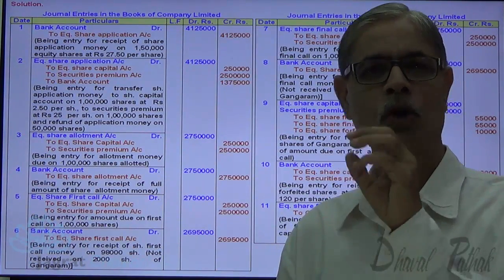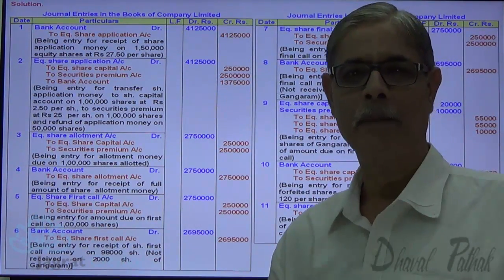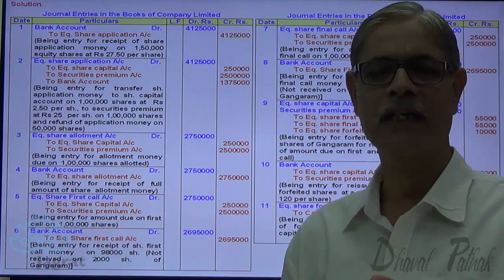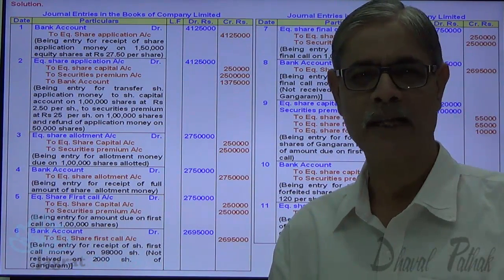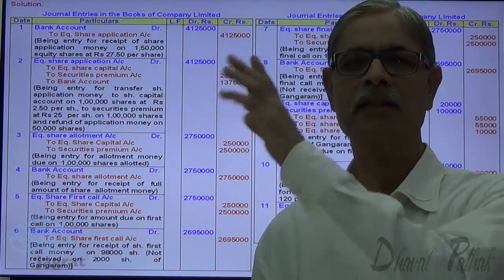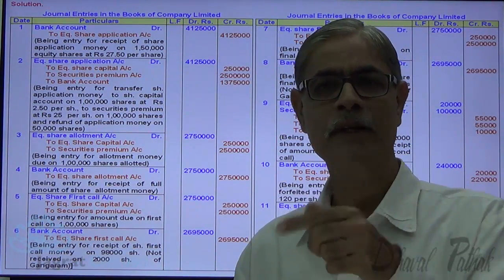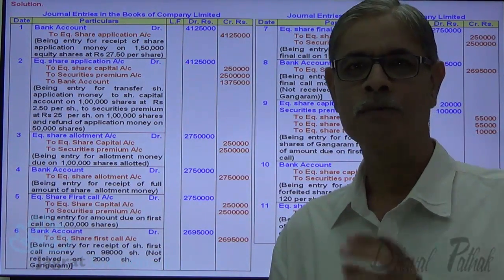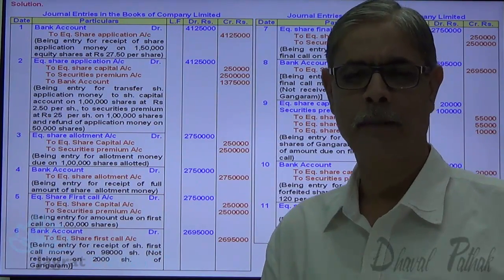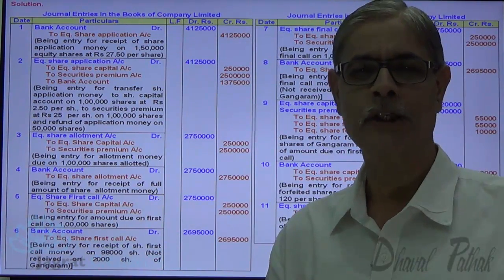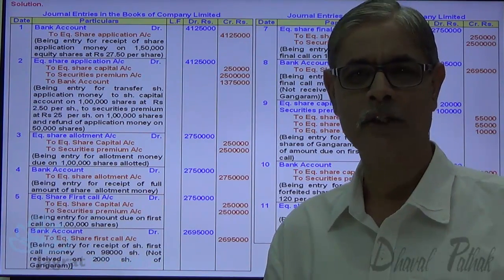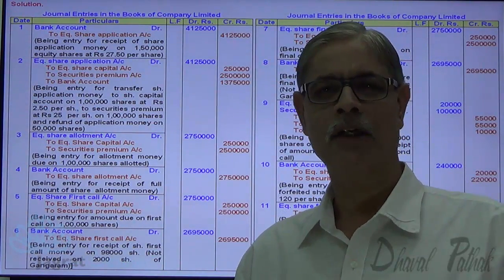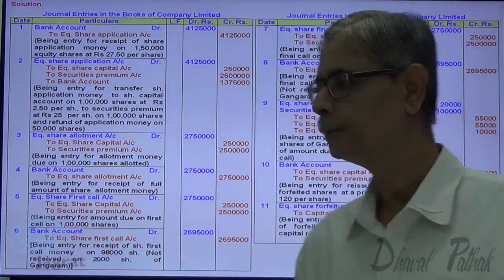That security premium not received will be debited to security premium account, because it was credited on due basis and for the amount due but not recovered, the account gets debited. Over and above, the security premium that we have received at the time of reissue of shares, 110 per share on 2,000 shares reissued, also gets credited to security premium account. After writing all these entries, we have to find out the balance of security premium account, that will appear in the balance sheet under reserves and surplus. Observe it now.